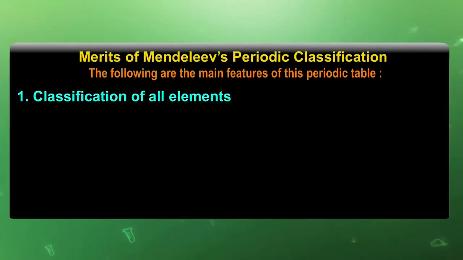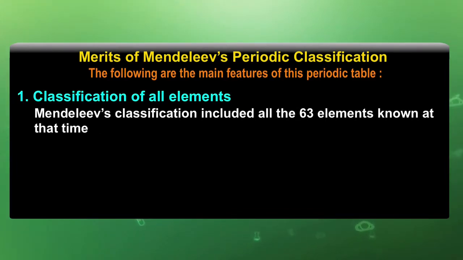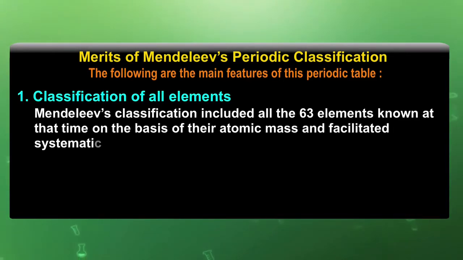Classification of elements. Mendeleev's classification included all the 63 elements known at that time on the basis of their atomic masses and facilitated systematic study of elements.